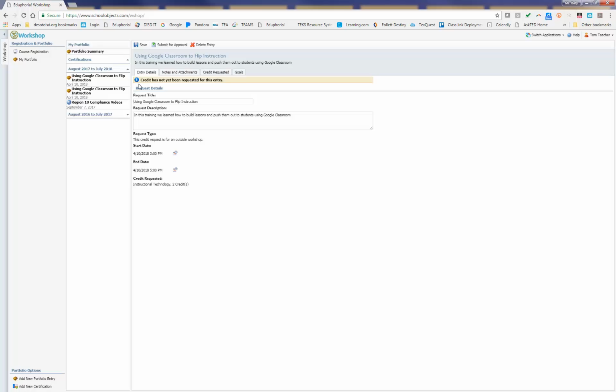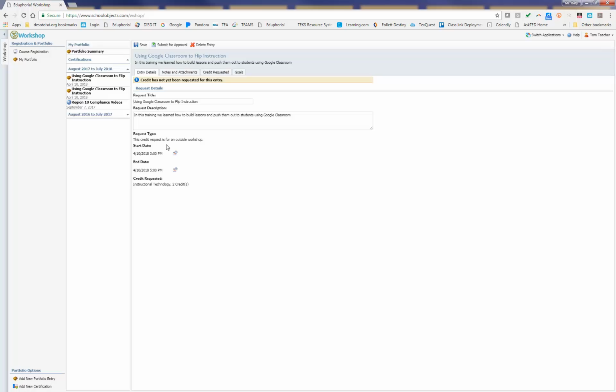And you can see right here it says credit has not yet been requested. So if you stop at that point, it's never going to be approved. What this does is this gives you a chance to review the things you've input. So I can review my entry details, title, description. If I need to make changes, I can do it right here.